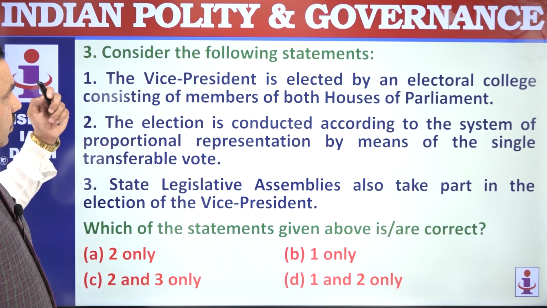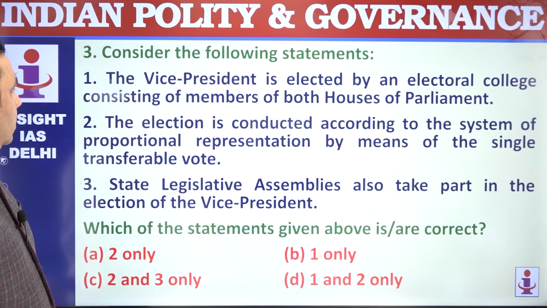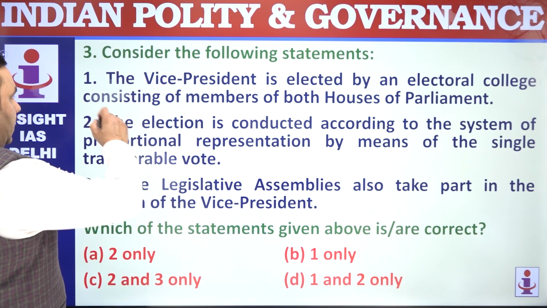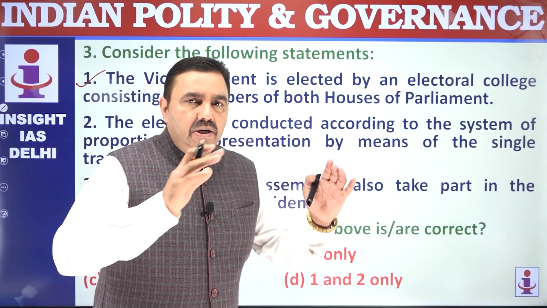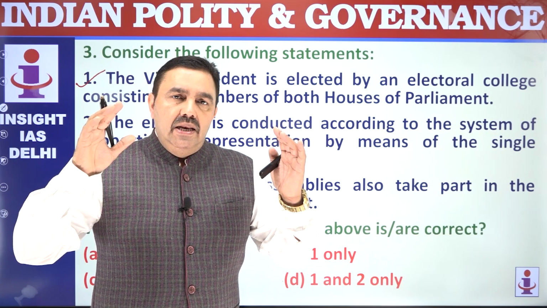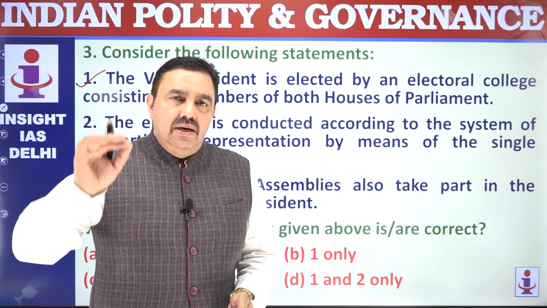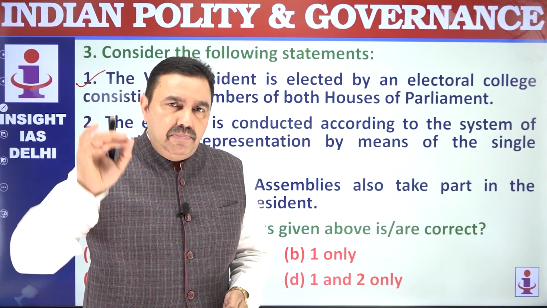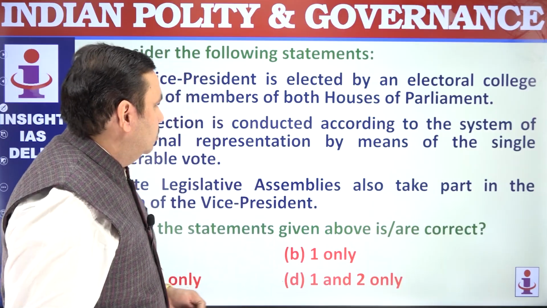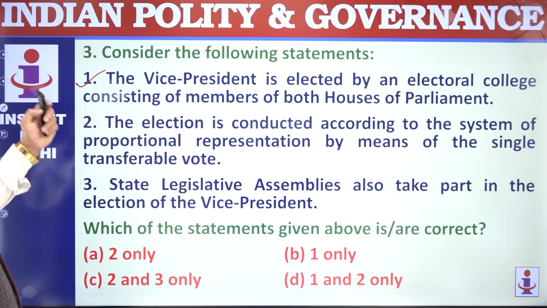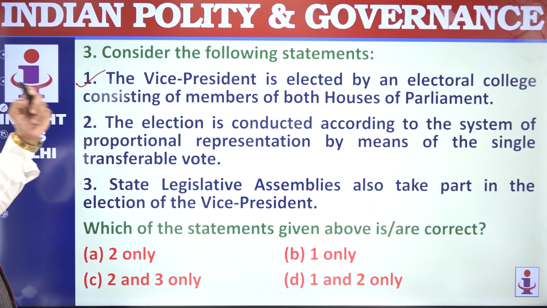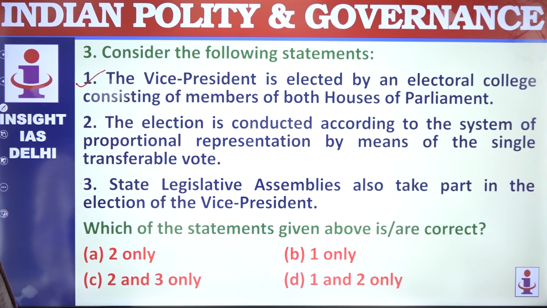Question number 3. The Vice President is elected by an electoral college consisting of members of both the houses of Parliament. Now you have to see whether nominated members participate or not. In the election of Vice President, the elected as well as the nominated members participate. So both the houses of Parliament form this electoral college for the election of Vice President. The election is conducted according to the system of proportional representation.